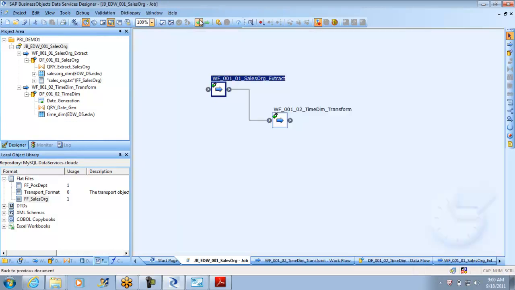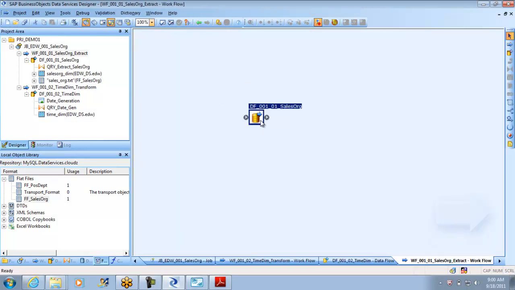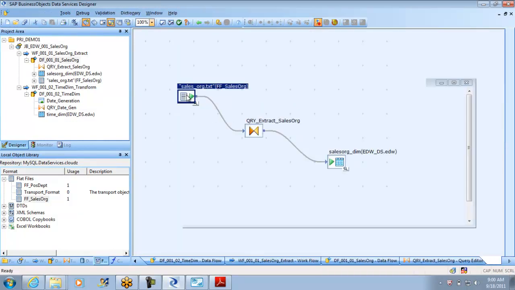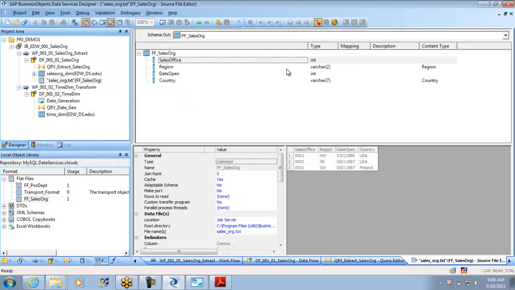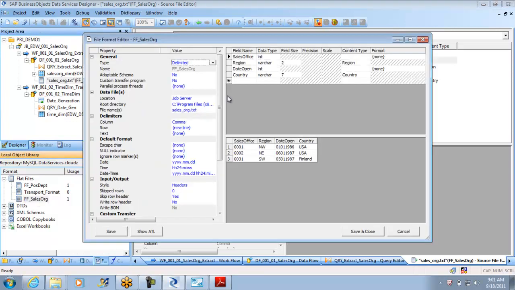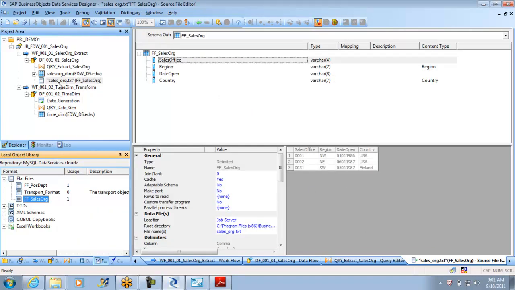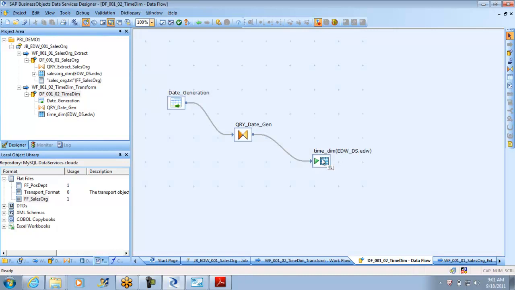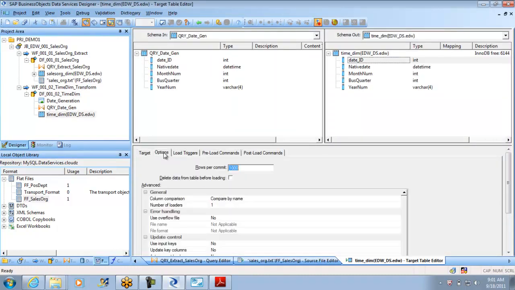So let me go back and fix this issue really quick, because the flat file format was the culprit here. It has put them as integers, so that's the reason we have the conversion warning. It treated that as a number, so let me make everything varchar. I run it again. It is not taking too long, so we'll be in good shape.